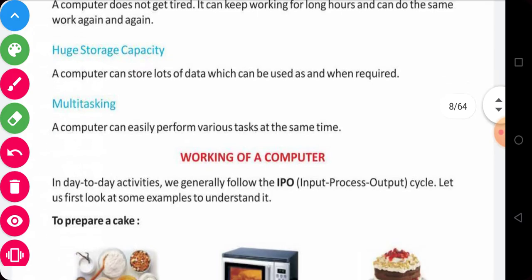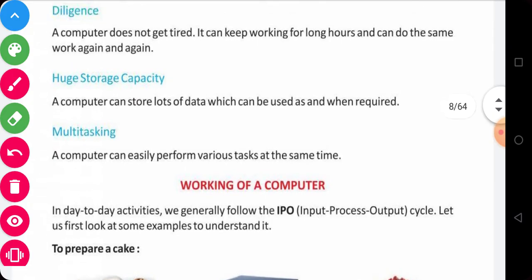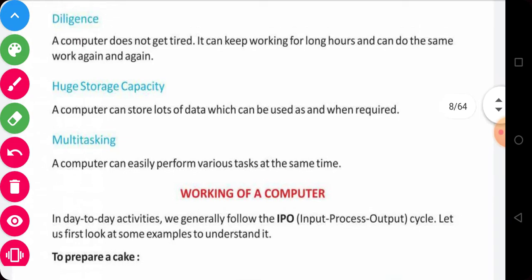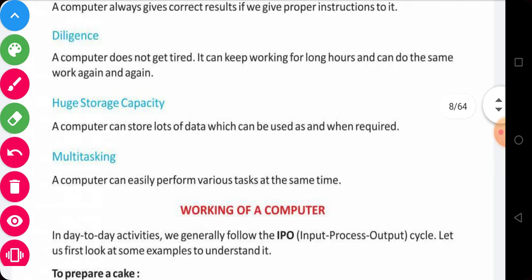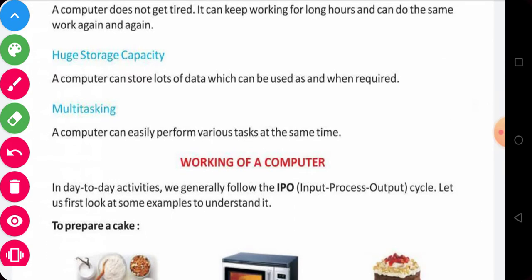A computer can easily perform various tasks at the same time. This facility makes a computer more popular in everyday life because we have to do many tasks in a small time frame, whereas humans are not multitasking, and the chance of error while doing any work is always high in humans. A computer can do any multitasking without error and in less time.